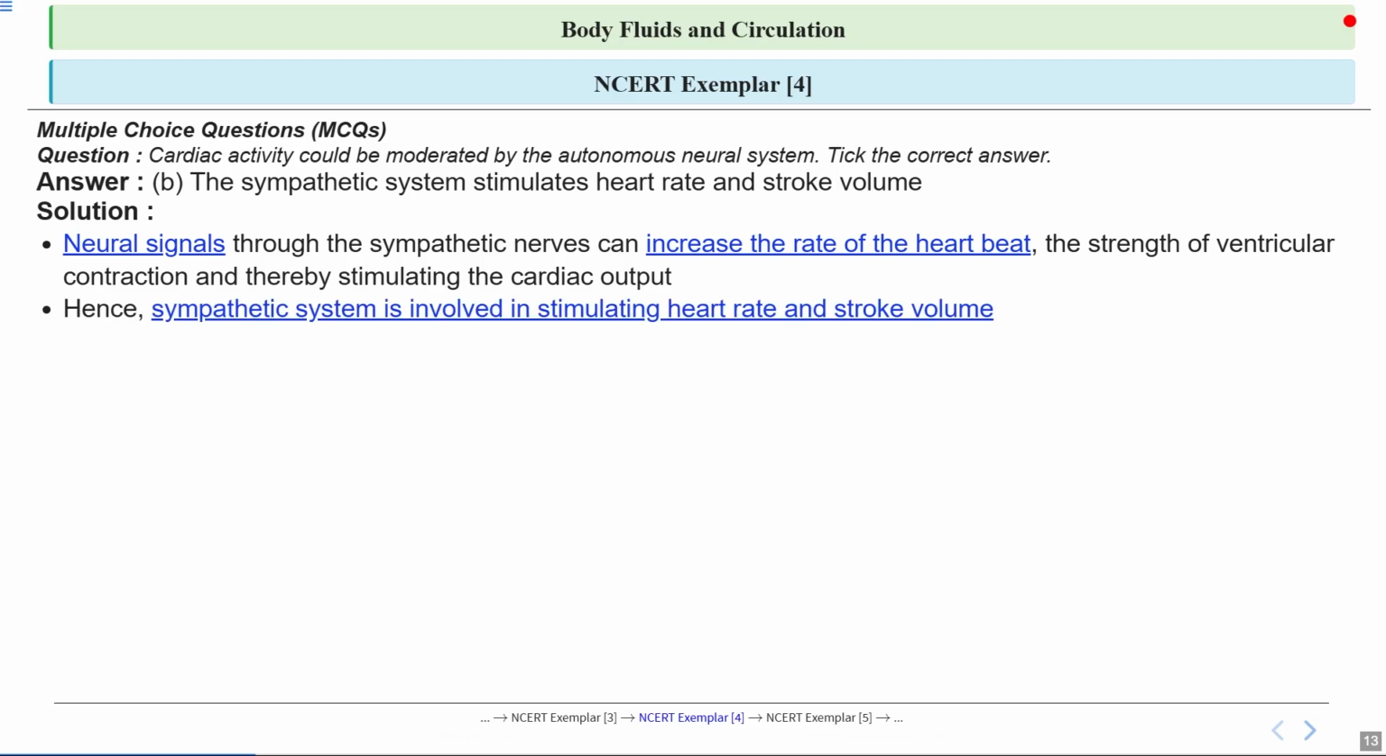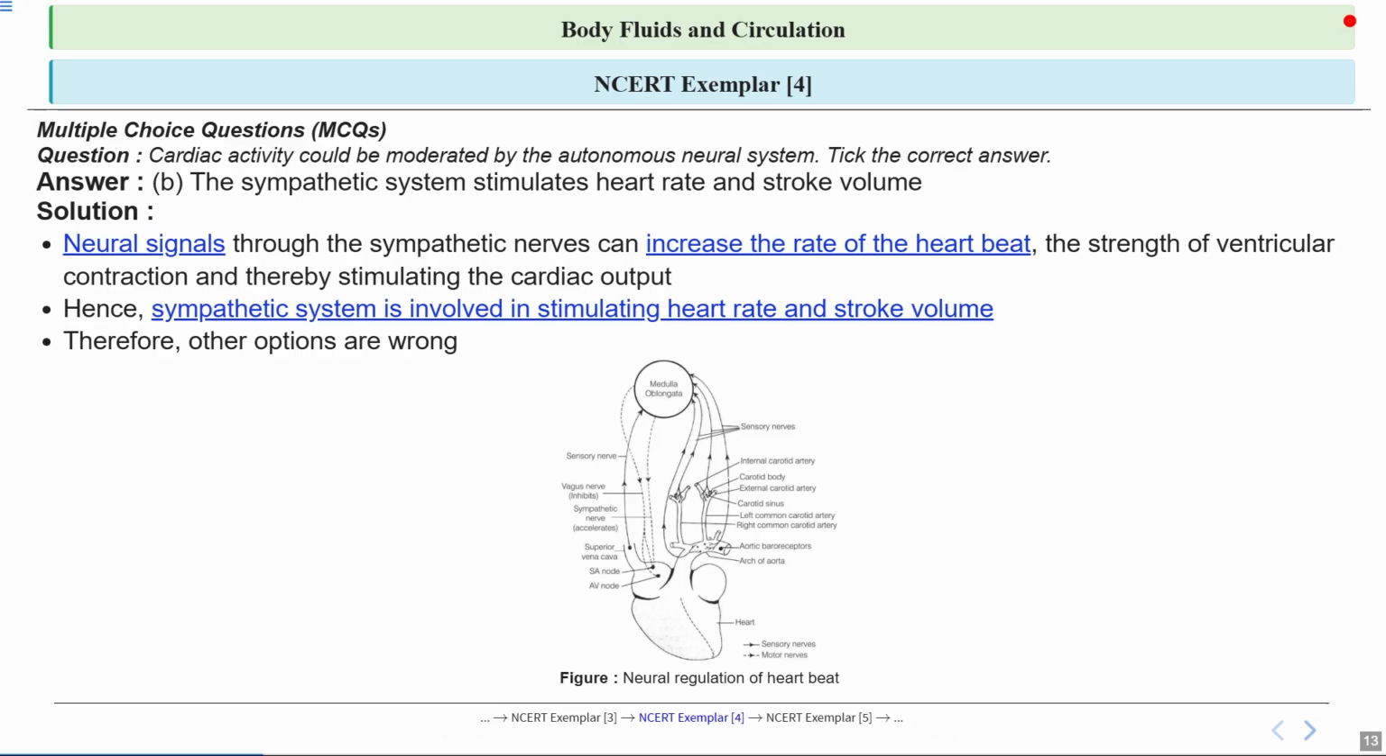Talking in detail, the sympathetic system is directly responsible for stimulating both the heart rate and the stroke volume. Why? It helps the heart beat faster and push out more blood with each beat. This is especially important during times when your body needs more oxygen, like when you are running or scared. Because of this, the other options in the question are incorrect. Only the sympathetic system has this stimulating effect on the heart.